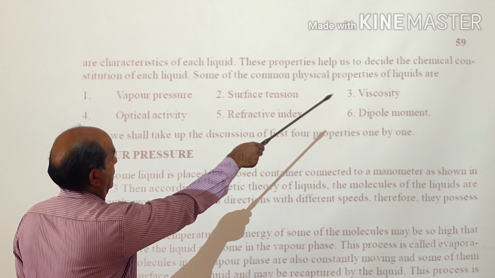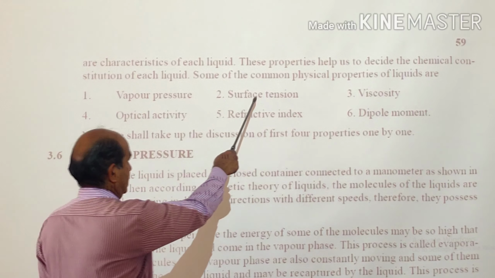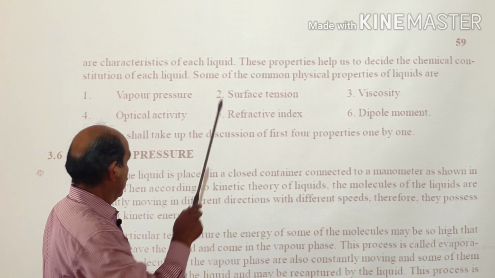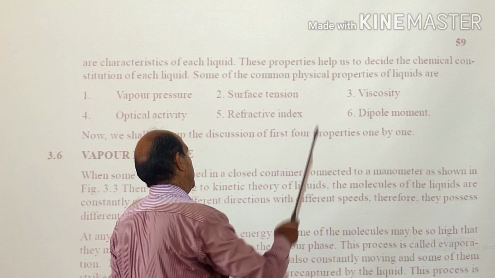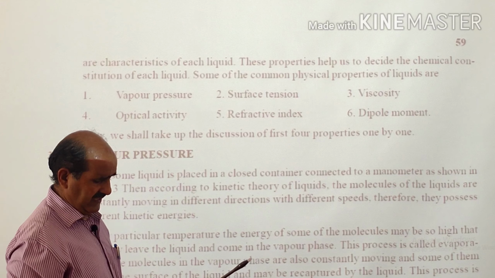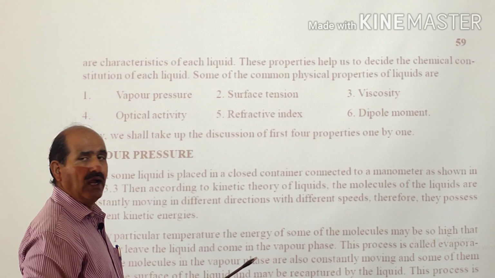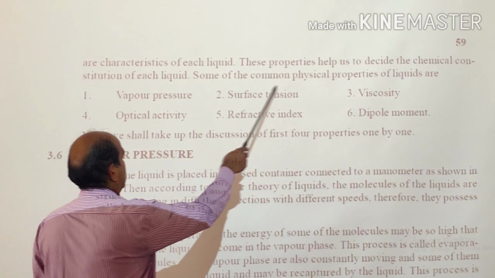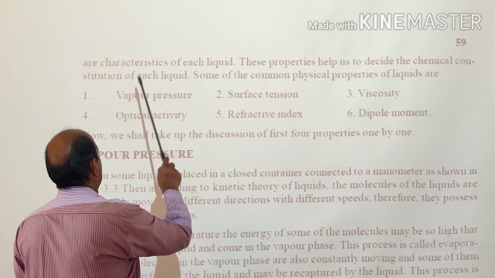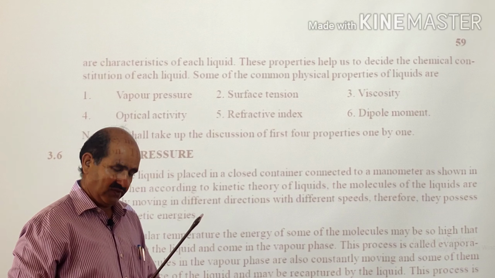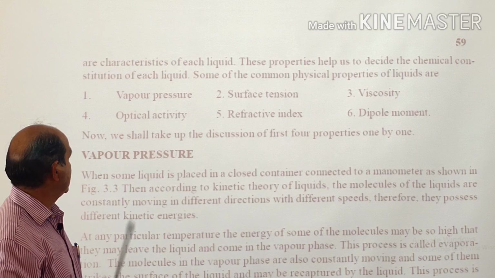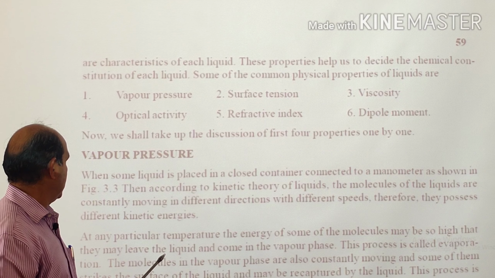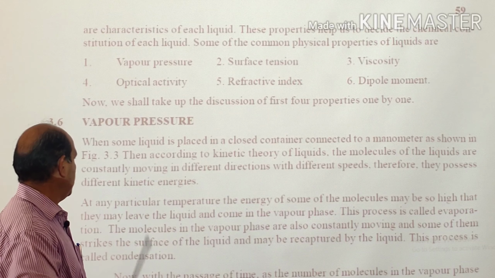Some of the common physical properties of liquids are: one is vapor pressure, another is surface tension, third viscosity, fourth optical activity, and fifth refractive index and dipole moment. We have given here 6 properties. However, out of these 6, the first 4 properties, that is vapor pressure, surface tension, viscosity and optical activity, are in our first semester syllabus, and we will be discussing these first 4 properties one by one. So we start with vapor pressure.